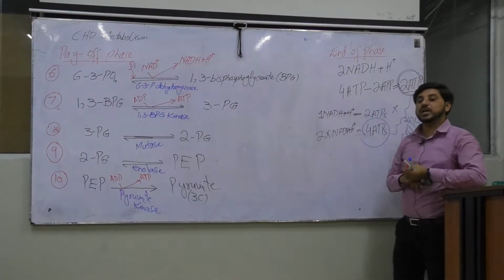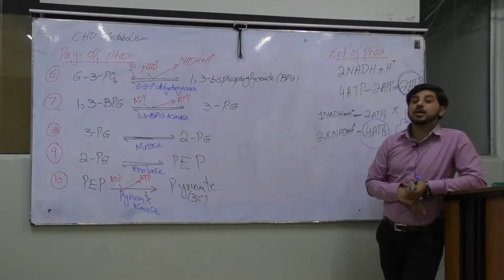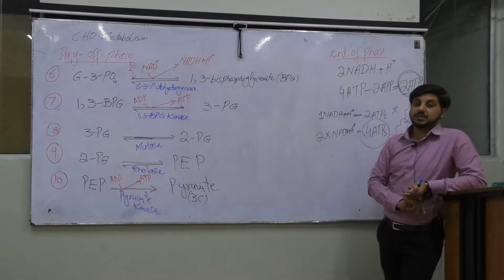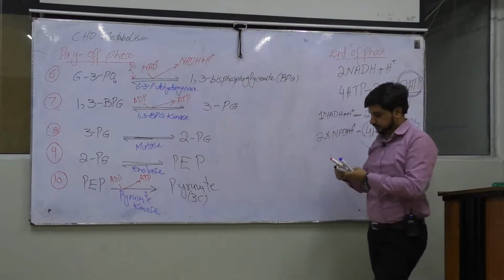But for the prokaryotic cells, the case will be different. And also for the red blood cells, the case will be different. How will this energy budget be different?